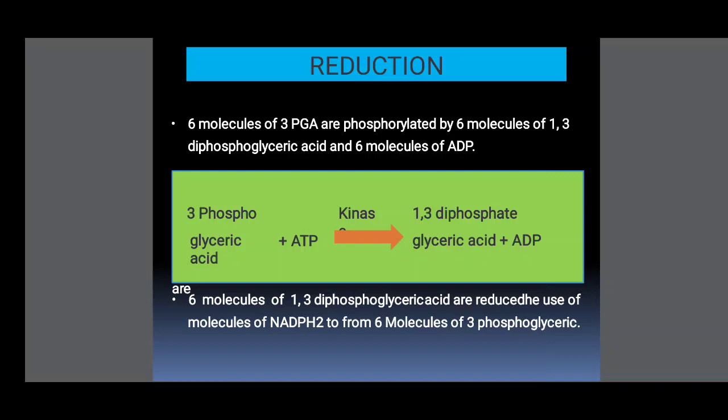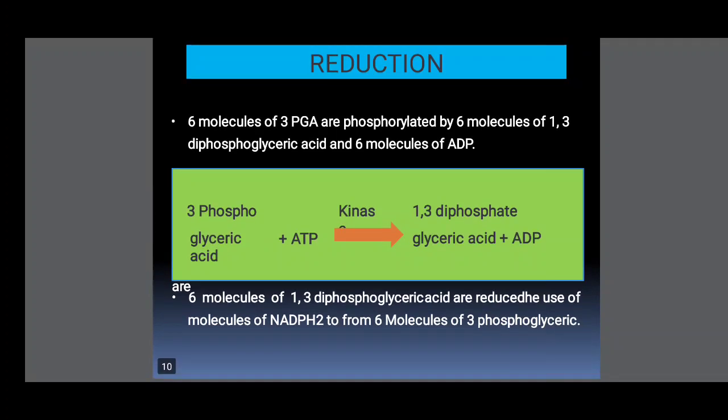6 phosphoglyceric acid molecules combined with 6 ATP with the help of kinase enzyme and form 6 molecules of 1,3-bisphosphoglyceric acid plus ADP. In this reaction, 6 ATP are converted to ADP.